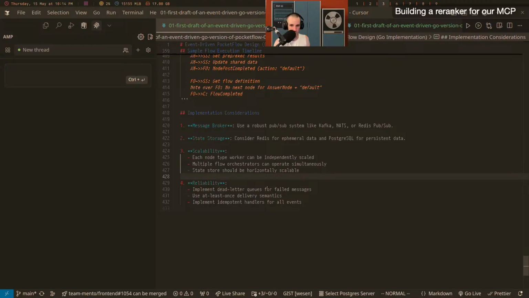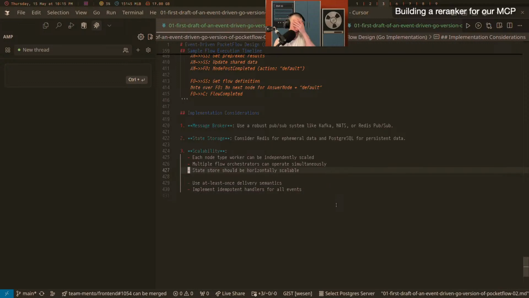So dead letter queues for failed messages is interesting, but we're not going to do it now. Use at least once delivery semantics. That's interesting to leave in. And implement idempotent handlers for all events. That's pretty good, right? So I'm going to remove the dead letter queues, and see, this is what I would like to do after the chat response comes back. I want to do this.